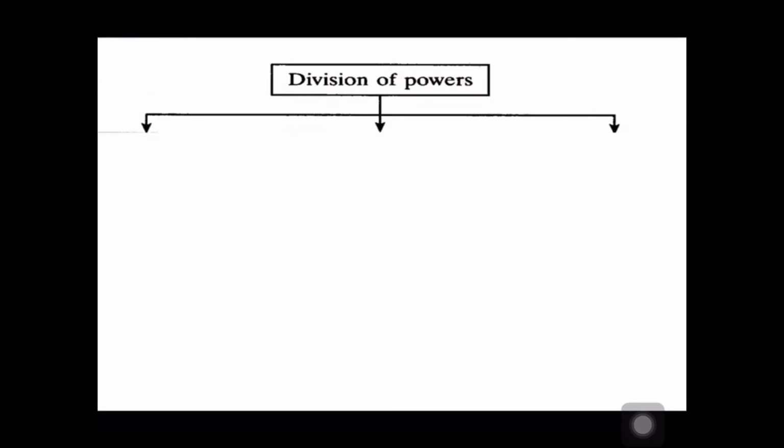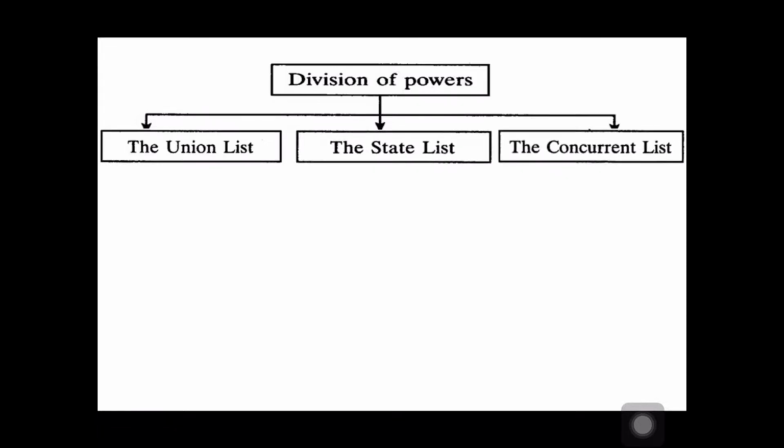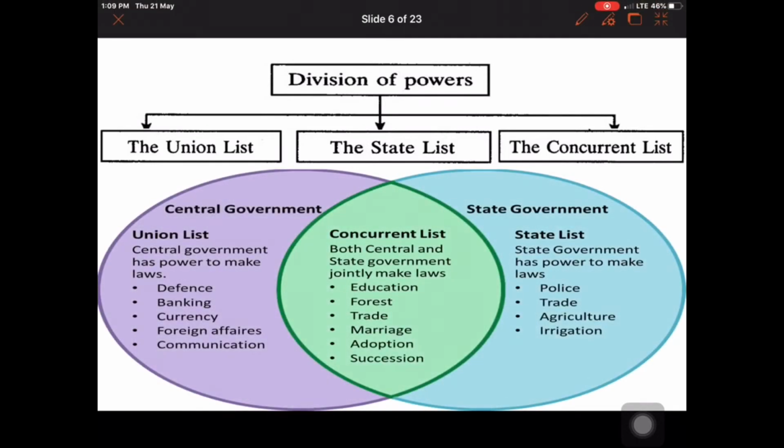Like the houses are divided in center and state, there is also a division of power between center and state, which is on three lists. The first list is the union list, the second is the state list, and the third is the concurrent list. You can understand this with the help of this particular diagram. Here you can see there are three lists: union list, concurrent list and state list.